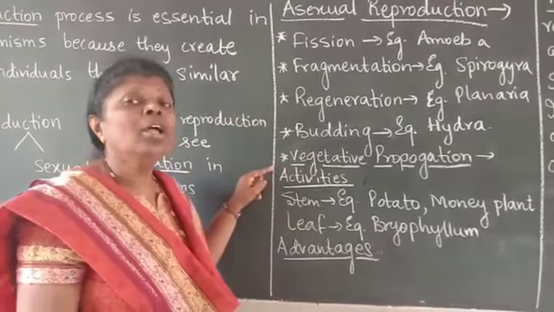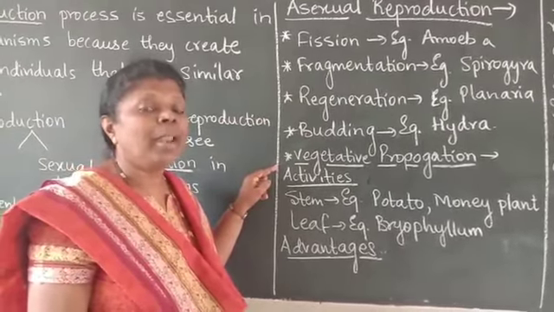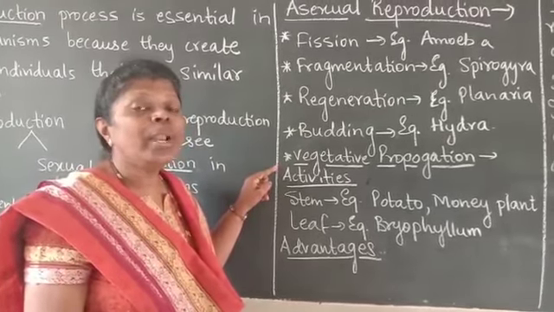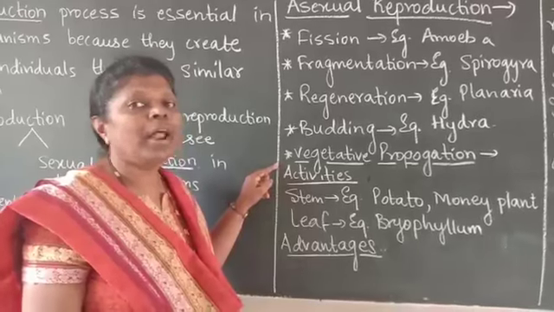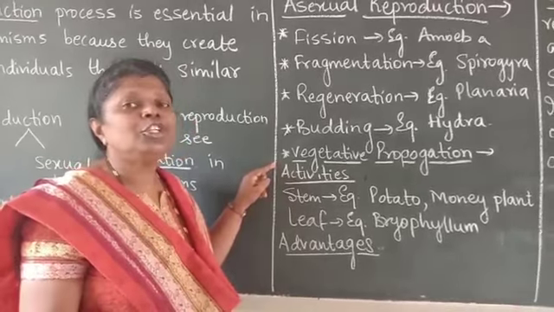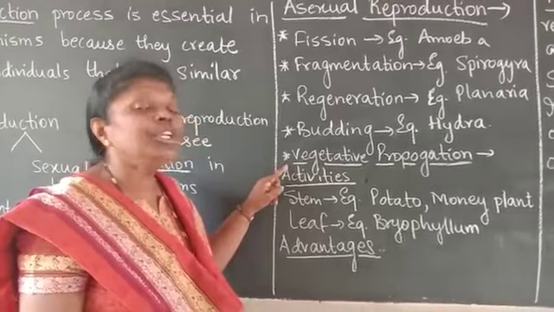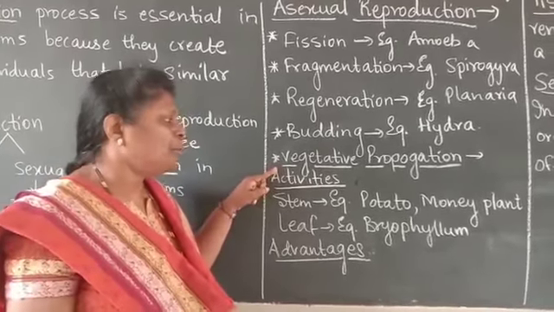Now let us see the vegetative propagation in plants. Roots, stem, leaves, buds, these are known as the vegetative parts of a plant body. So through these vegetative parts, the plant can produce a new plant. Therefore it is known as vegetative propagation.